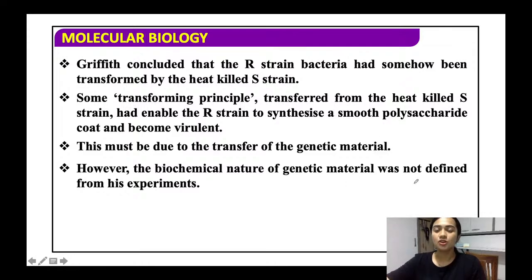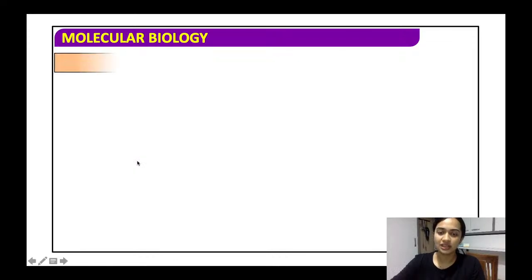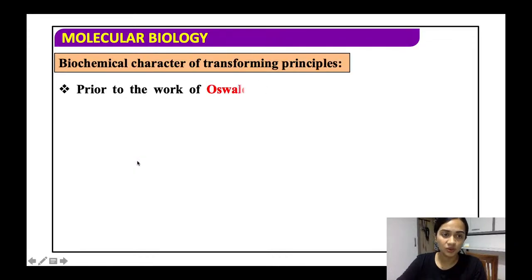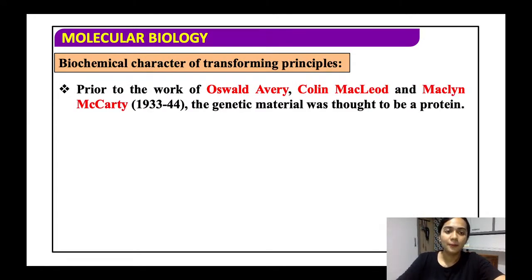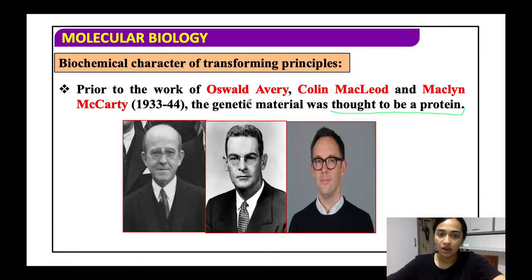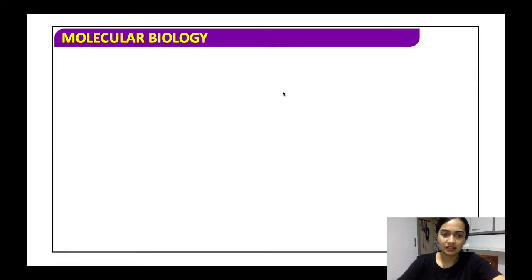Alright, that means कुछ ऐसे एक मटेरियल हम कंक्लूड नहीं कर पाए कि क्या जेनेटिक मटेरियल है और क्या ट्रांसफॉर्म एंड ट्रांसफर हो रहा है. So prior to the work of Avery, MacLeod, and McCarty, the genetic material was thought to be a protein. Alright, so now came three scientists, Oswald Avery, Colin MacLeod, and Maclyn McCarty.